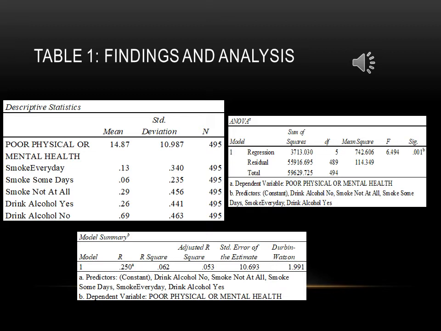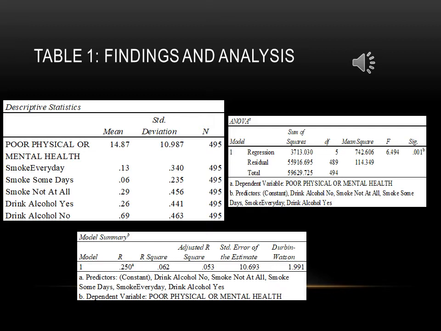Table 1 and/or descriptive statistics indicated that adults drink alcohol no at an average of 69%. The standard deviation, once again, is 0.463. Smoke not at all at an average of 29%. Standard deviation equals 0.456.